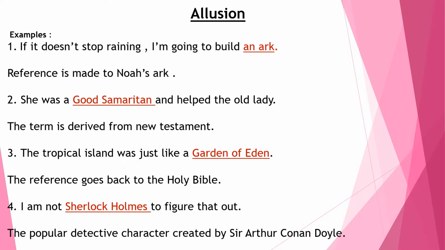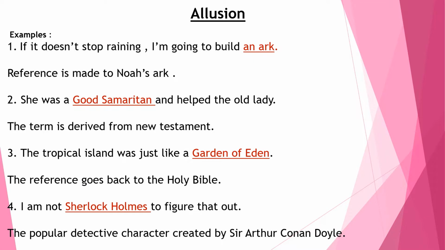If it doesn't stop raining, I'm going to build an ark. So, this reference is from the Holy Bible. I'll give you a background. God tells Noah to build an ark and fill it with every species on the earth. When the ark was full, a flood engulfed the earth, and the wicked ones had perished in the flood.